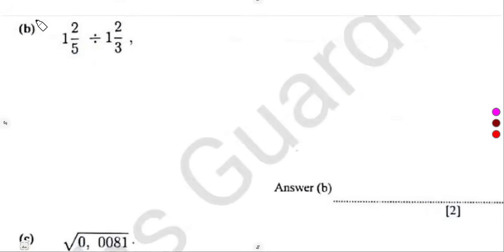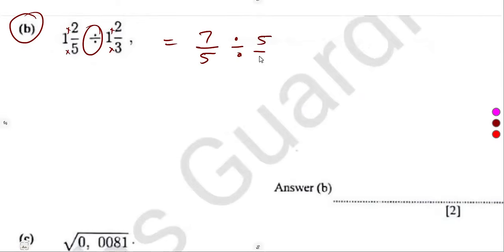Then considering the B part, we have got a division there. So make sure that you change these mixed fractions to improper fractions. Multiply, then add 5 plus 2. That was 7 over 5, divided by, multiply here, then add 3 plus 2, which is what? 5 over 3.